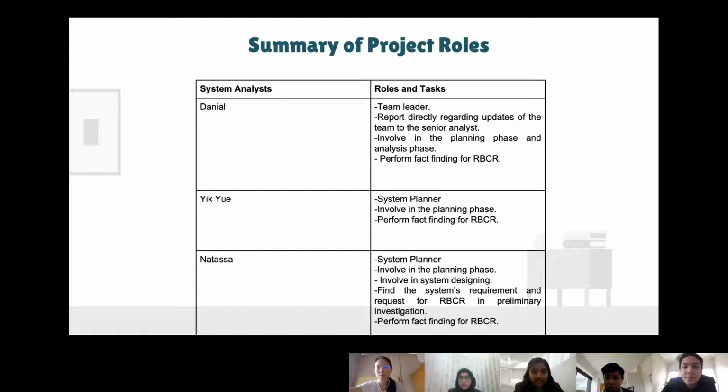And next is Natasha. She will act as system planner, involved in the planning phase, involved in system designing, finding the system's requirements and requests for RBCR in preliminary investigation, and performing fact-finding for RBCR.